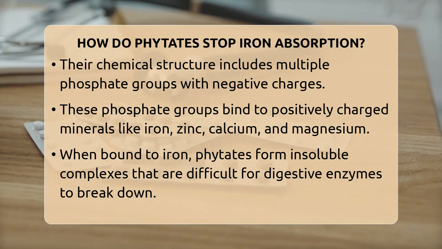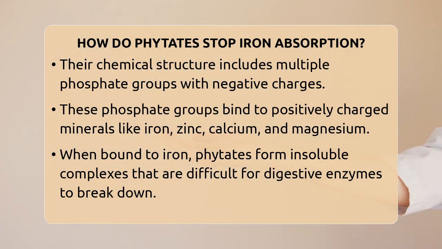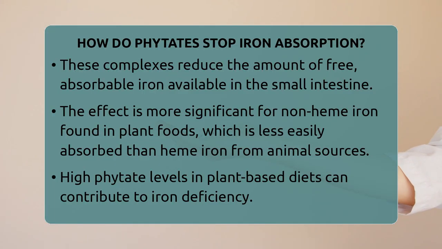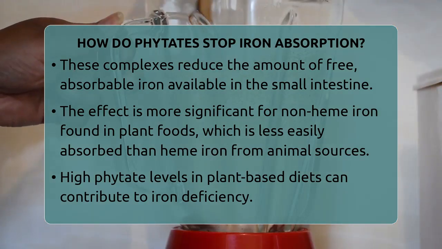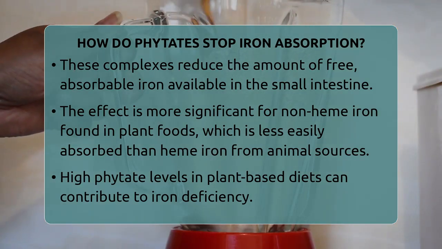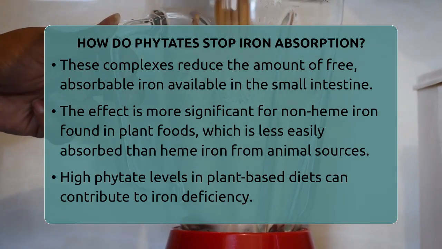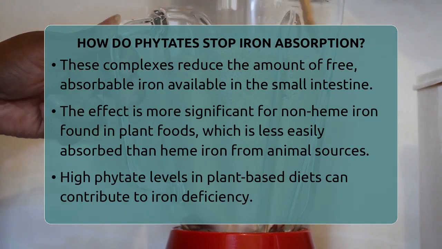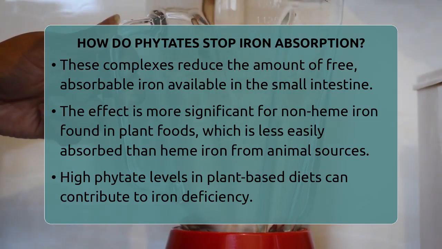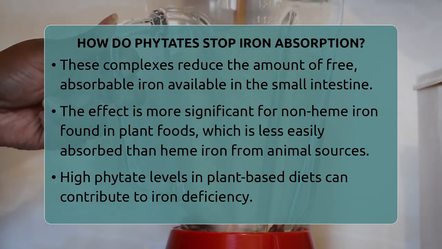intestinal lining. The process of mineral absorption primarily occurs in the small intestine, where minerals must dissolve in the intestinal fluids and pass through the intestinal wall into the bloodstream. The insoluble phytate mineral complexes formed in the gut are too large and insoluble to pass through the intestinal lining efficiently. As a result, the amount of free, absorbable iron decreases significantly when phytates are present in high concentrations.